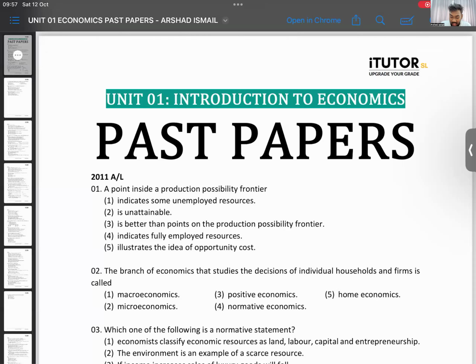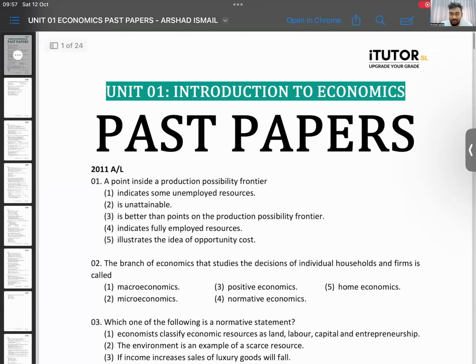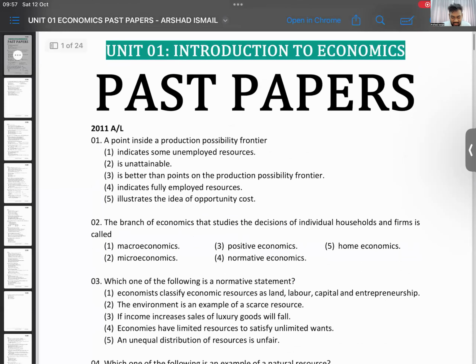Right. We'll go through some past paper questions, but you can't do all of it now. Some of it we can do. We can do this second question. I want you all to give me an answer. Right or wrong, that's okay. Even if you get it wrong, perfect, because then you will remember that you got it wrong and next time you will get it correct. Give me an answer.